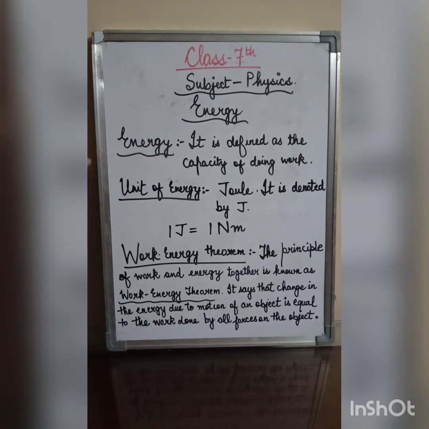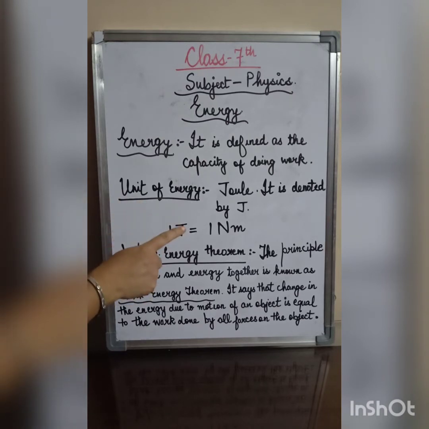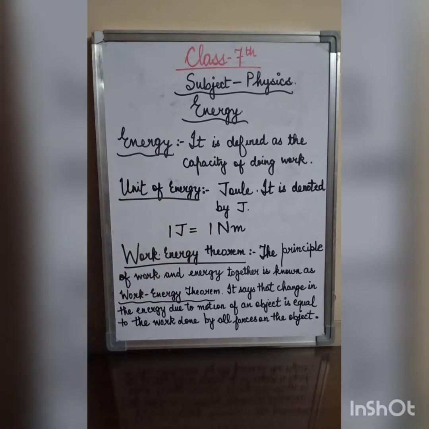Energy. It is defined as capacity of doing work. And what is the unit of energy? Unit of energy is joule, and it is denoted by the symbol J. And 1 joule is equivalent to 1 Newton meter.